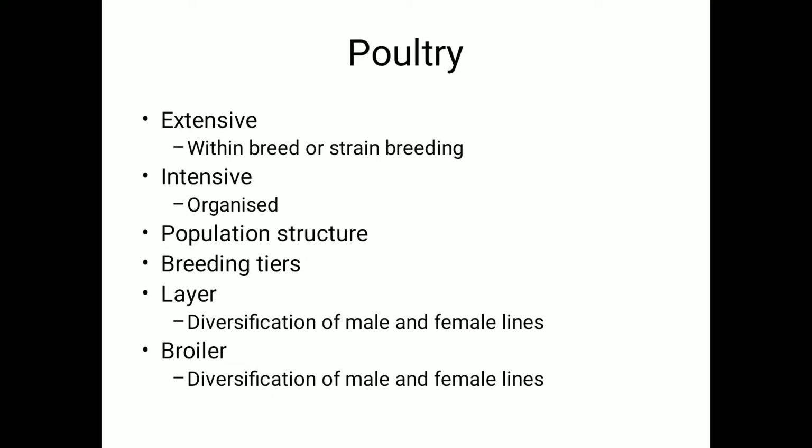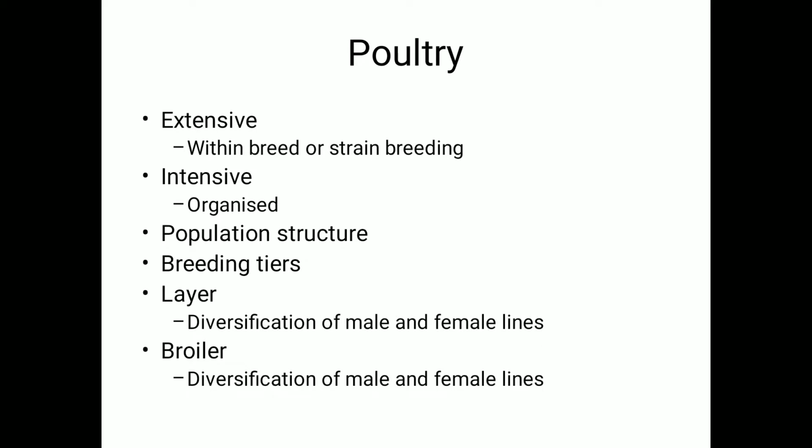Intensive has a high input system, wherein the tiers we explained are very clear cut. I will go back to the previous slide for the explanation of breeding tiers again. These tiers are nucleus farms, multiplication tier, and field or commercial population. This is very clear cut in intensive poultry rearing, modern poultry.